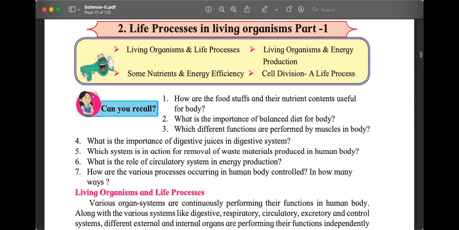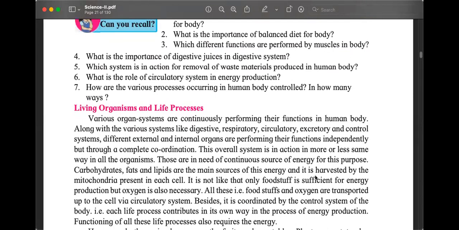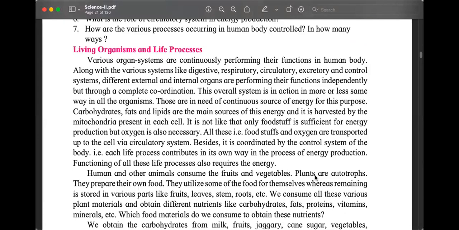Any doubts? Okay. So one person has given a thumbs up saying no doubt, and one person has sent a thumb down saying no doubt. Okay, I understood.